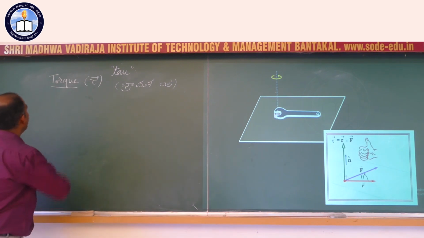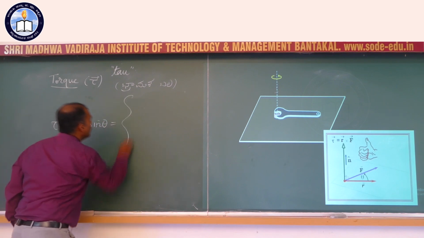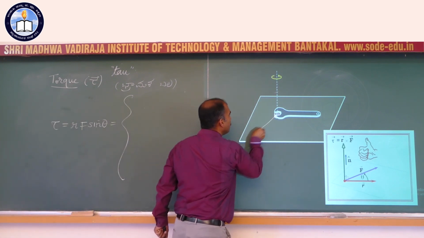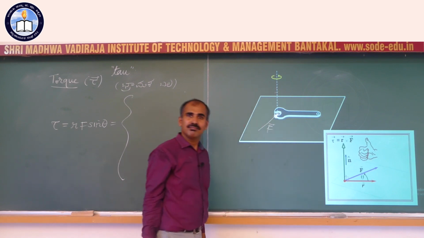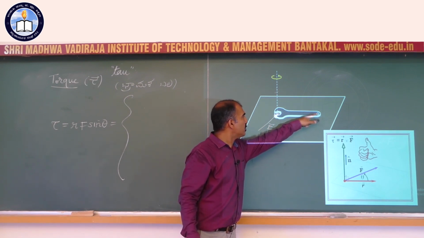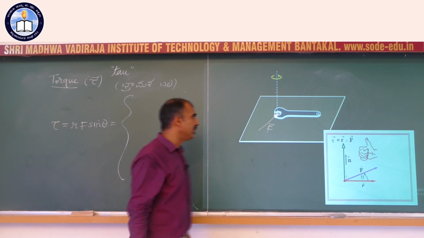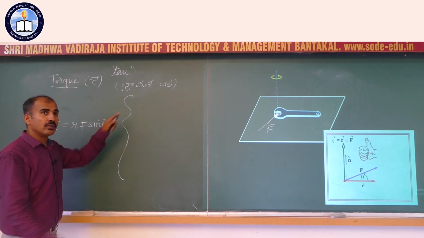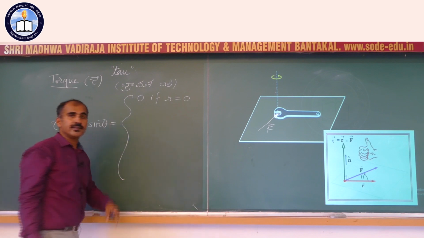So we saw torque is given by R F sine theta. Now if R is equal to 0, what do you mean by R is equal to 0? If you apply the force right at the axis itself, will it rotate? Surely not. Instead of pushing the spanner at this point, you push the spanner right here. R is equal to 0. When R is equal to 0, it would not spin it, it would not rotate it, it would not be able to loosen or tighten the nut. If that is the case, torque would be 0. So if R is equal to 0, torque is 0.